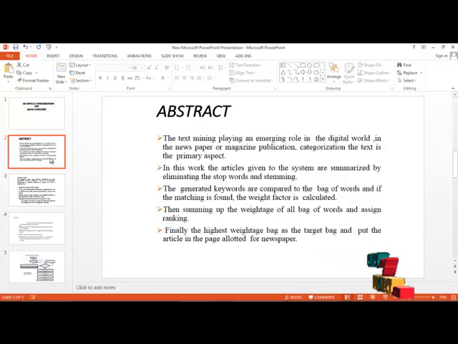So after calculation of the weighting factor, the total summing of the document is done, and all the words in the bag of words are assigned as per the ranking generator. Finally, the highest word in the target bag is displayed using the user input, or the file which the user has processed as the input. So this is the main abstract of our process, and here we are going to compare the text files with the documents from which the user generated.